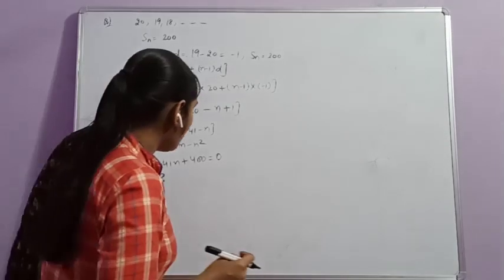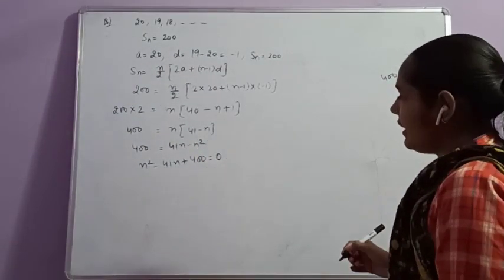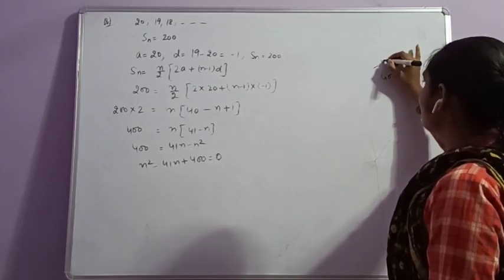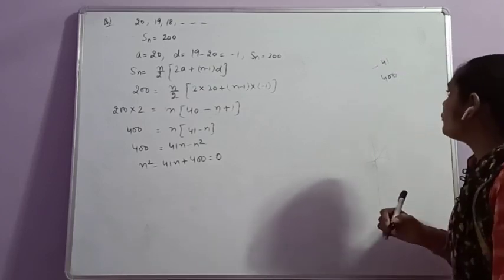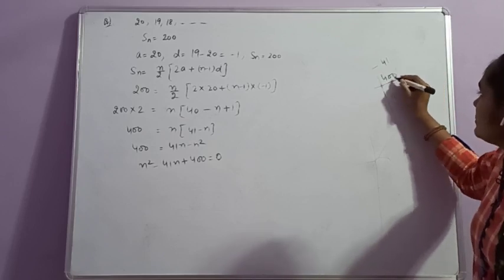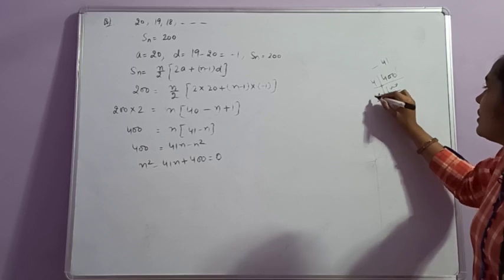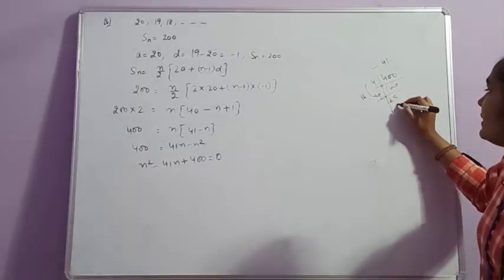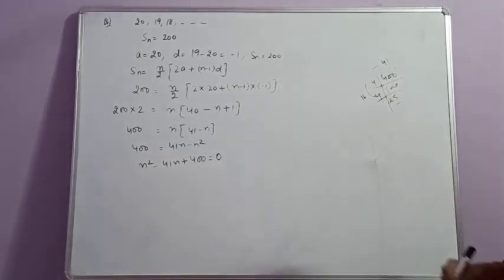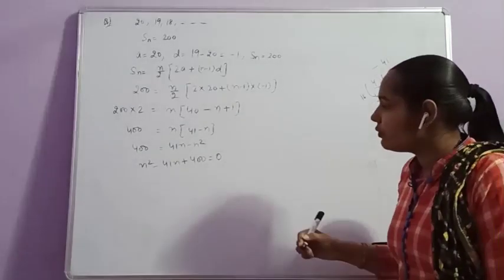We have to factorize 400 such that on multiplying we get 400 and on adding we get the number 41. That is 16 and 25. 16 plus 25 is equal to 41, and 16 multiplied by 25 is equal to 400.